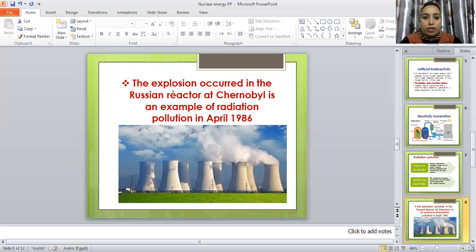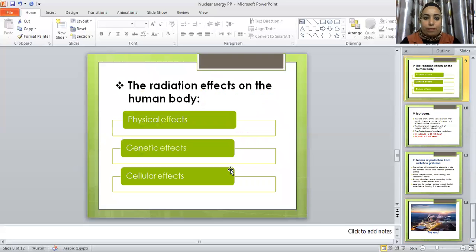The explosion that occurred in the Russian reactor at Chernobyl in April 1986 is an example of artificial radiation pollution. Radiation pollution affects human health. So we have a lot of effects, for example physical effects, genetic effects, cellular effects.